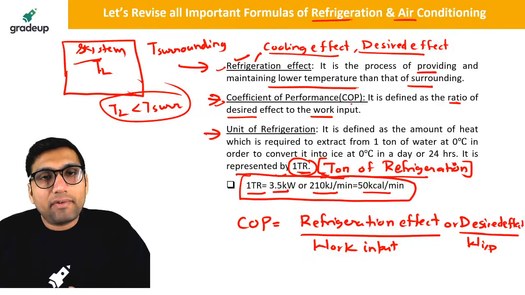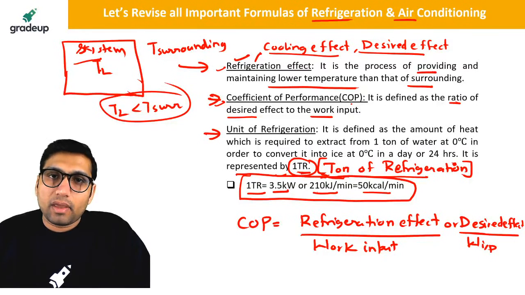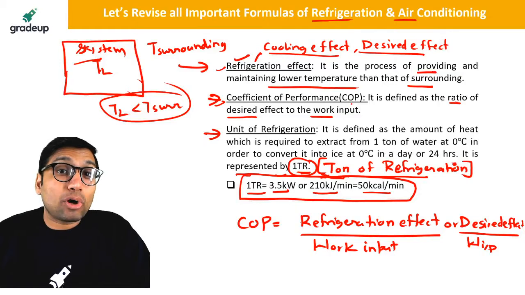It is possible, Naveen, because we are giving work input. If you give work input, you can do anything. If you pay, if you give money, you can buy all the essential commodities, right? So if you pay money, if you are giving work as input, definitely you can extract more cooling effect, like in the case of a refrigerator.